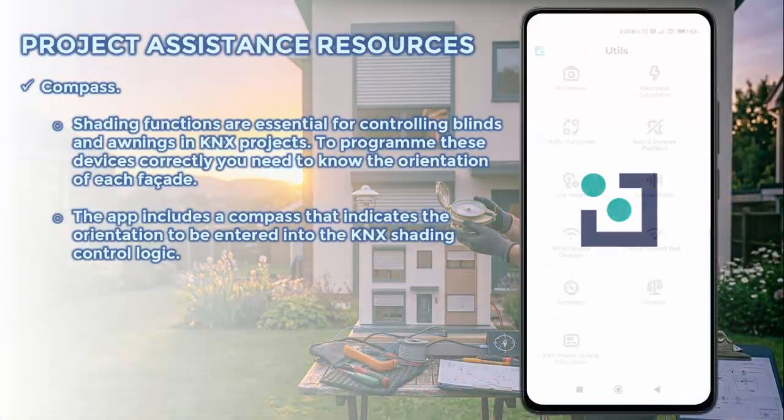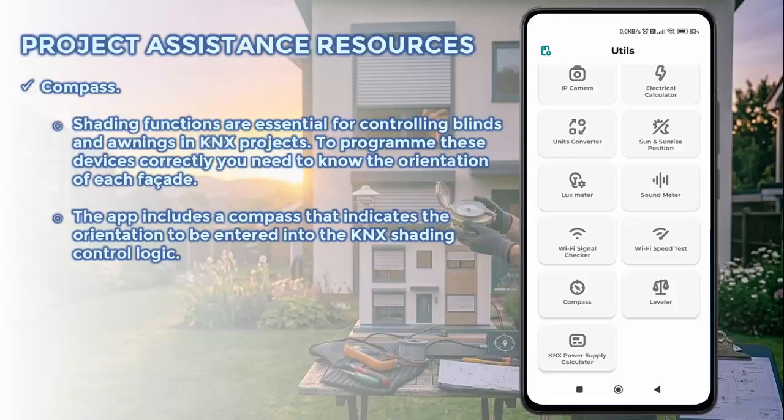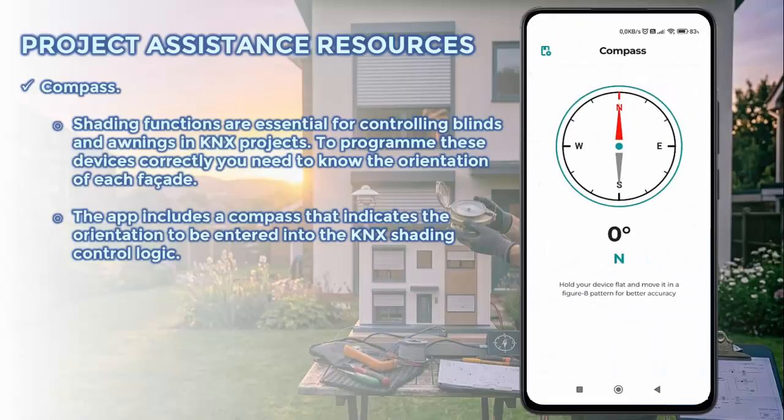Compass. When you wish to implement blind or shutter control based on sunrise and sunset positions, it is necessary to determine the orientation of the various facades of the building. To address this requirement, the application incorporates a built-in compass.